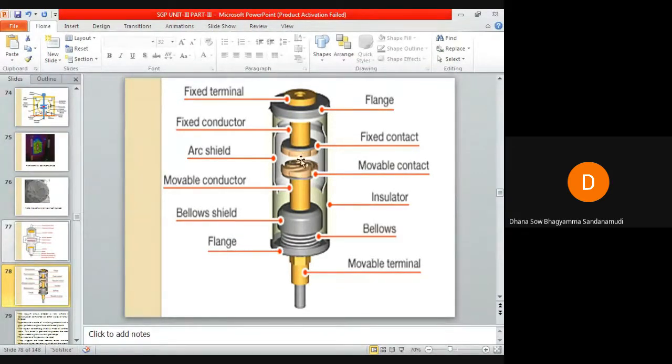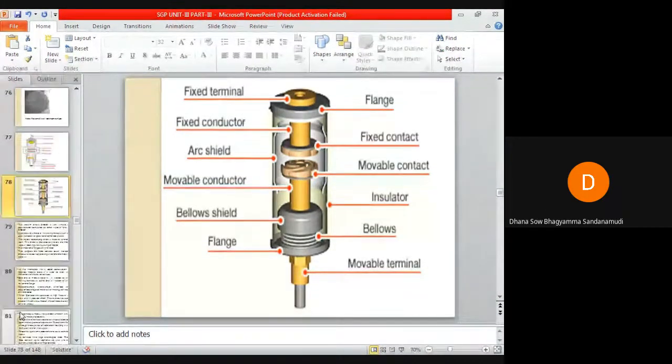That means the distance between these two contacts when the arc is struck is only 1 centimeter, which is adequate for current interruption in vacuum. So this circuit breaker is very compact. The power required to close and open its contacts is much less when compared to other types of circuit breakers. It is capable of interrupting capacitive and small inductive currents without producing excessive transient overvoltages. So this is about the operation of this circuit breaker.